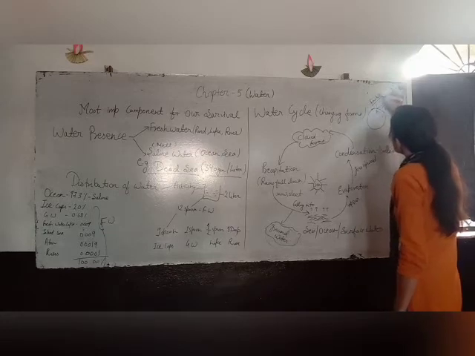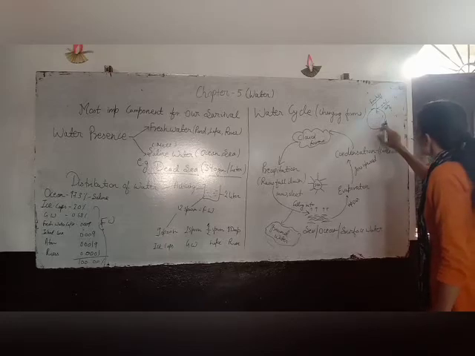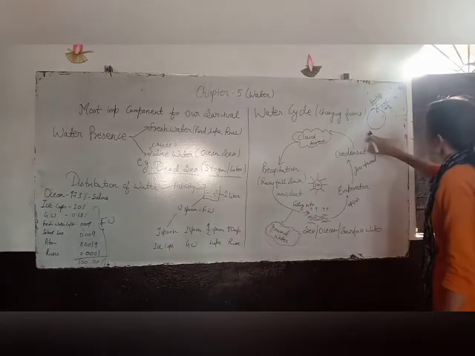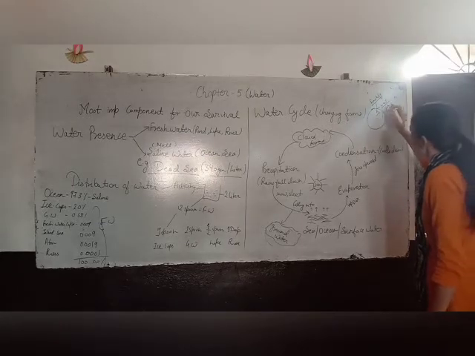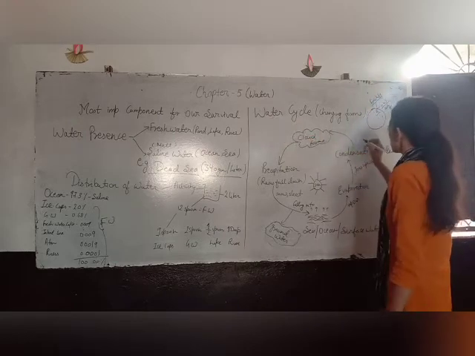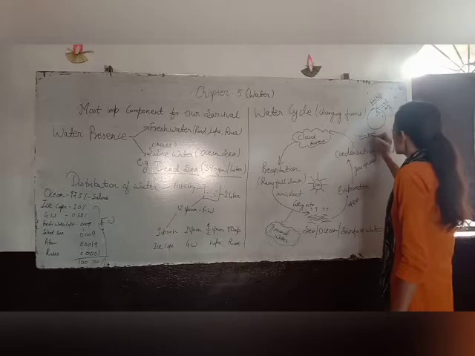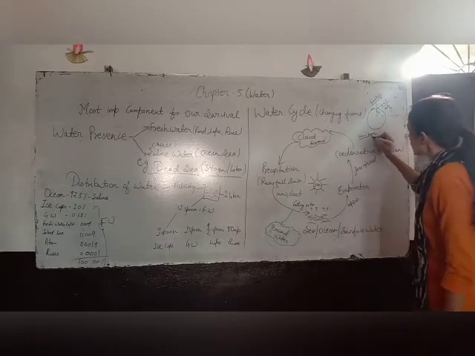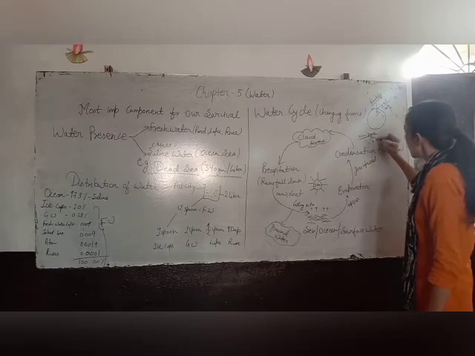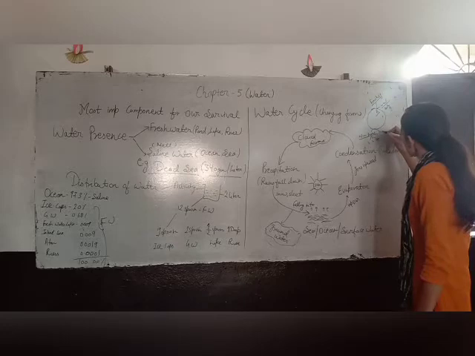So what we understand from this is that if we start from this point, after some time we again come to the same point. The same thing happens in the water cycle. Water is changing into different forms. You already know the 3 forms of water, that is solid, liquid and vapor. And again water is changing back into water.